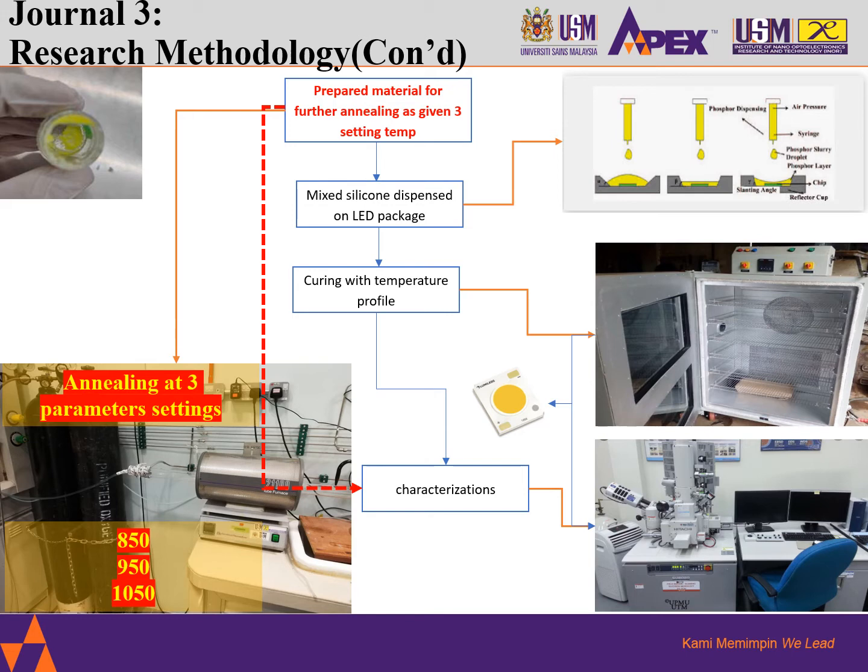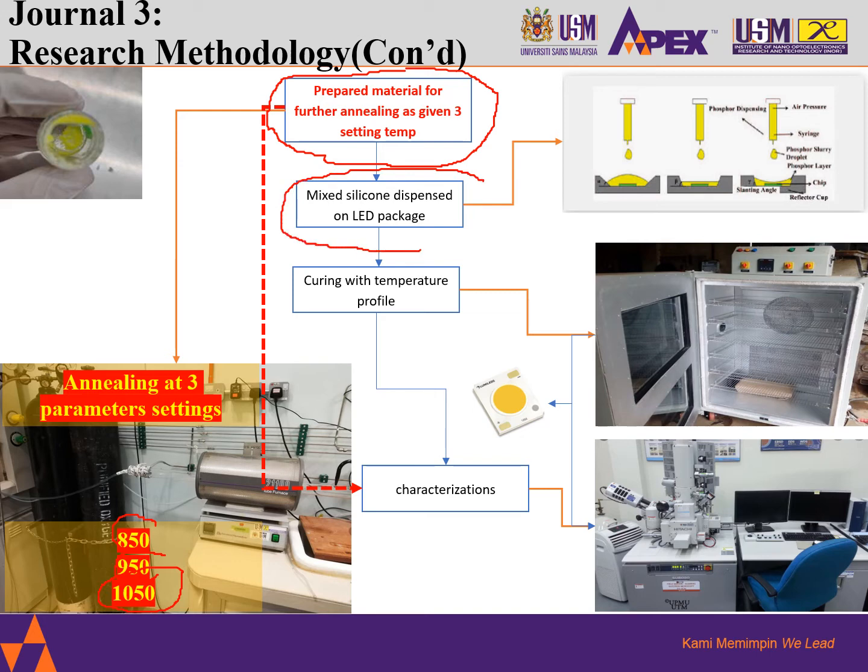Now to continue further with the research methodology, here we see the most important key aspects from this Journal 3. We will look into the annealing at 3 set temperatures of the phosphor systems. So here we will look at 850, 950 and 1050 degrees on the annealing portion. The rest of the process steps are still the same.